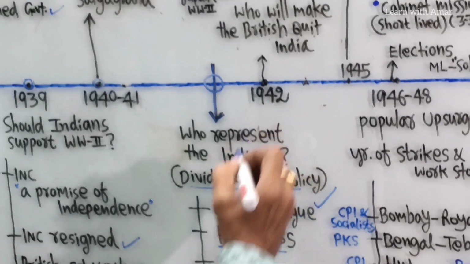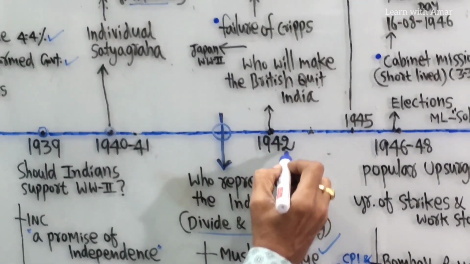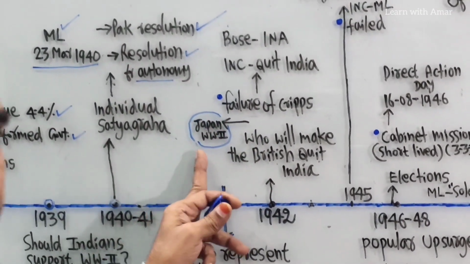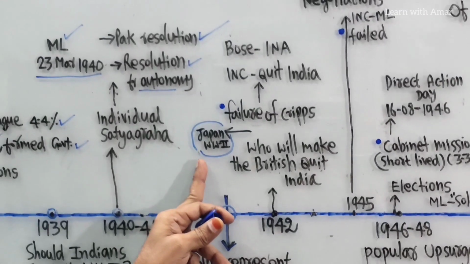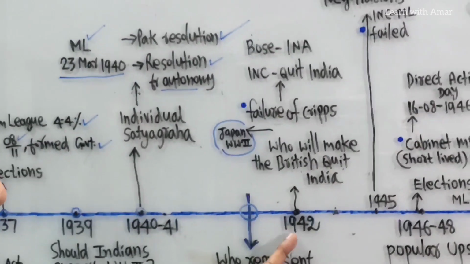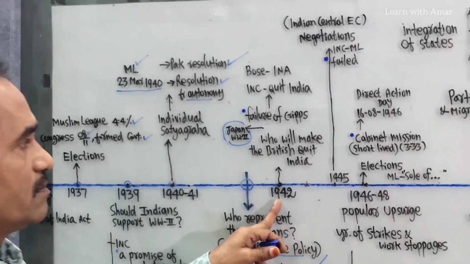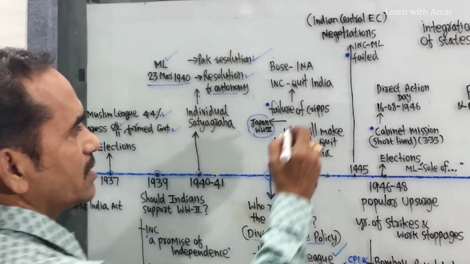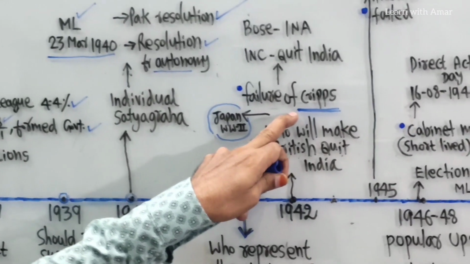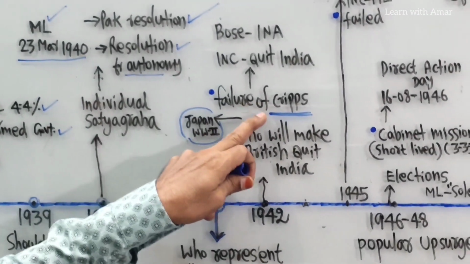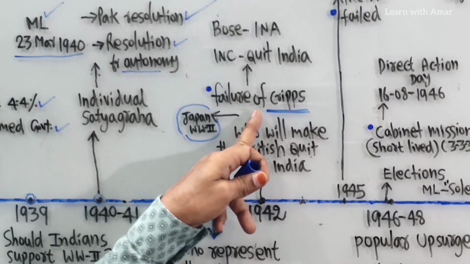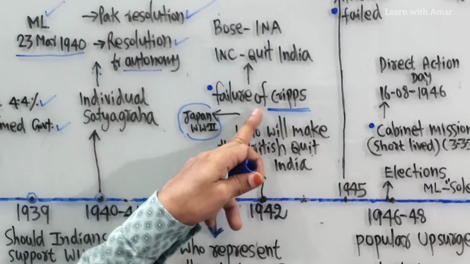Right. Now look at 1942. That was the middle of the Second World War. Japan extended its power into Southeast Asia. So the British were afraid and wanted to take the support of Indians. For that, the British Parliament sent a minister, Sir Stafford Cripps. He came to India and talked with Mahatma Gandhi to make an agreement, a compromise with the Congress party.